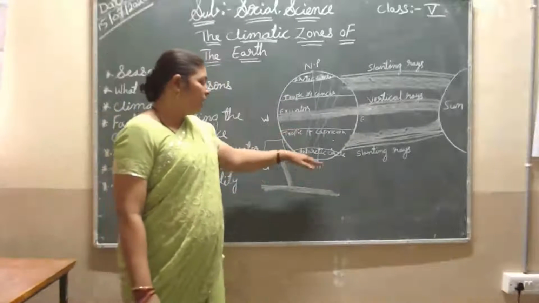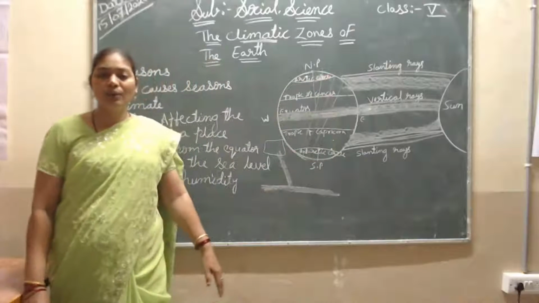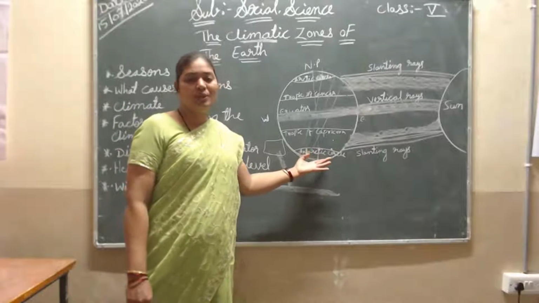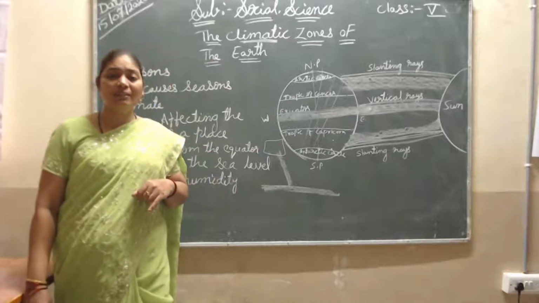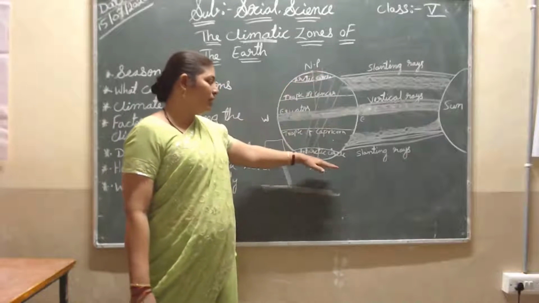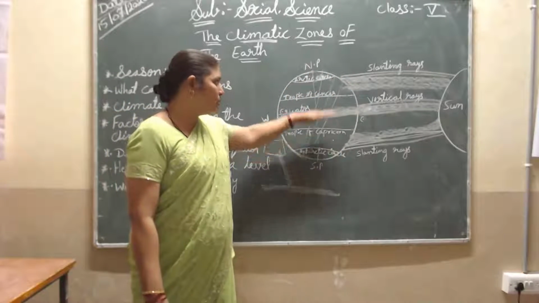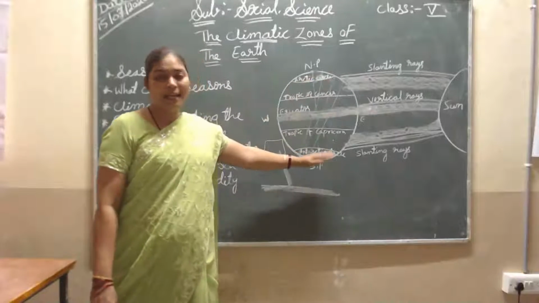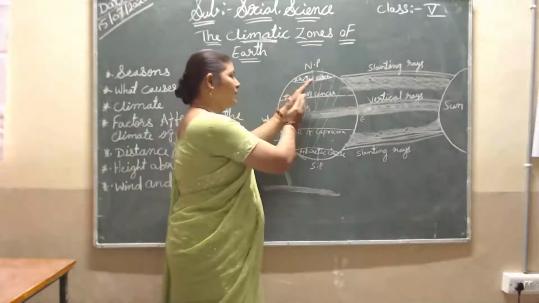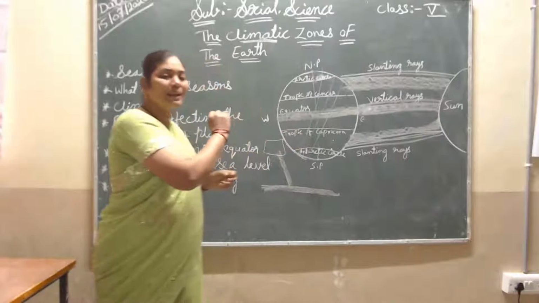Then again here, the Arctic circle and Antarctic circle. These two circles do not receive many sun rays, so they are cool. Not only cool, they are too much cool, like the freezer part at the top of your fridge. These two parts are the same. Why? Because they do not receive the sun rays. It is a very cold place, covered by ice, both parts. Both poles, the North Pole and South Pole, get little sun rays as the earth rotates. So they are the coolest places.